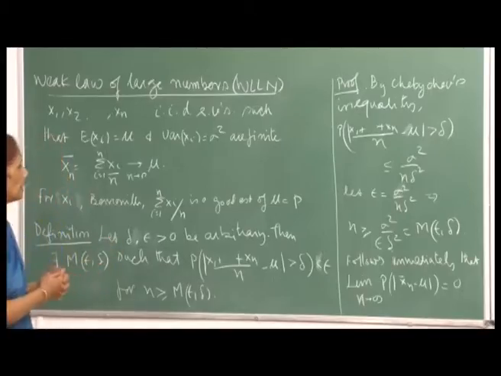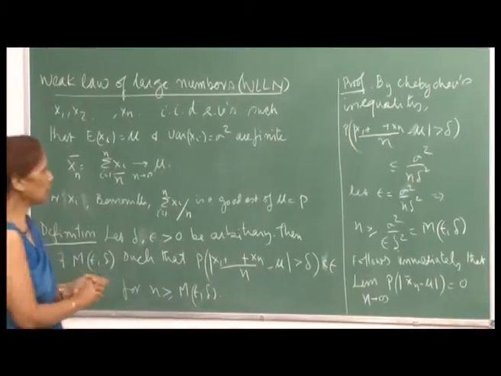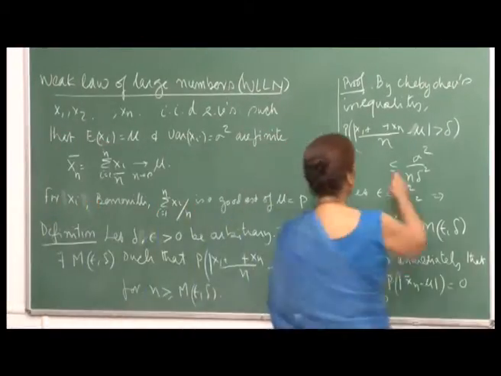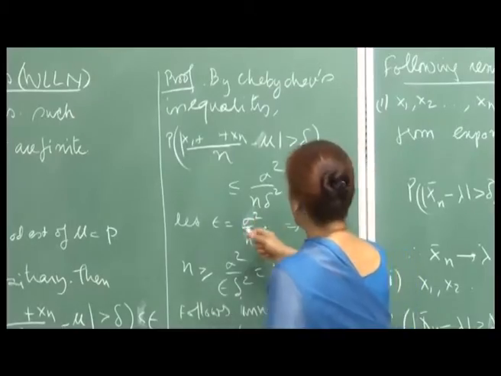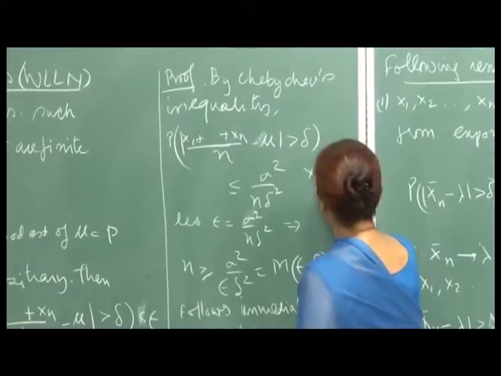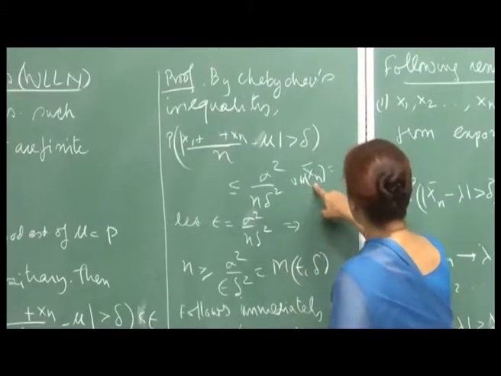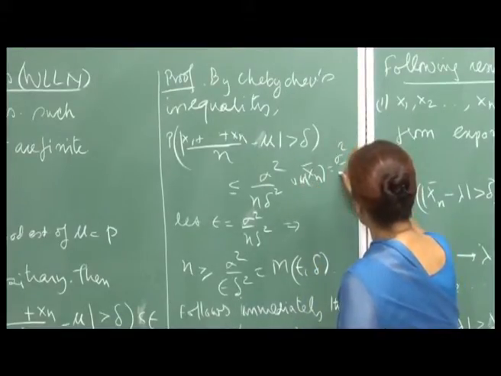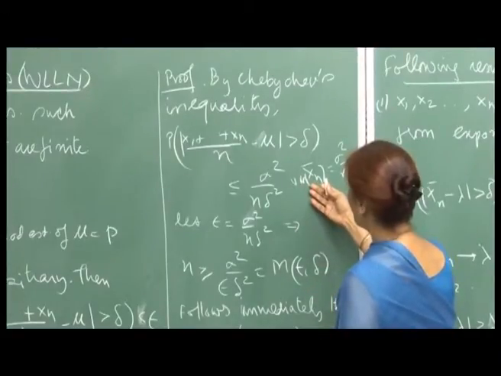So, the proof is simple, and here I will use Chebyshev's inequality. As we have seen already, for x n bar, because the variables are identically independently distributed, the variance will be sigma square by n, and the expected value of x n bar is mu.